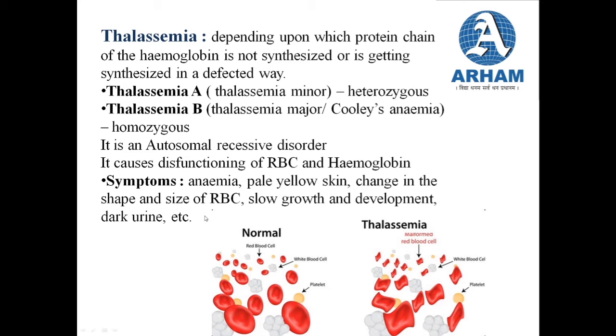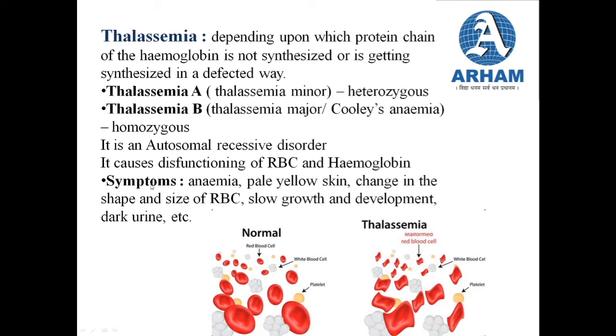Okay, now there are certain symptoms that we need to study in thalassemia. Before that, this hemoglobin, again, it is not like sickle cell anemia. In sickle cell anemia, one of the beta chains was faulty, but over here it can be the alpha chain or the beta chain in hemoglobin that functions in a faulty way. So that is how thalassemia differs from sickle cell anemia.